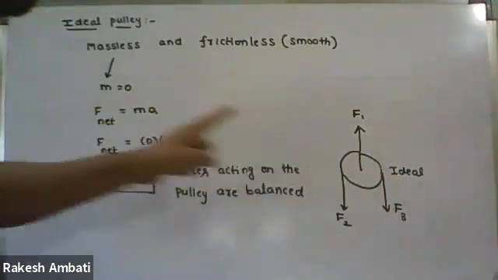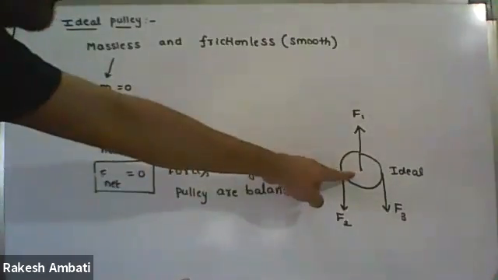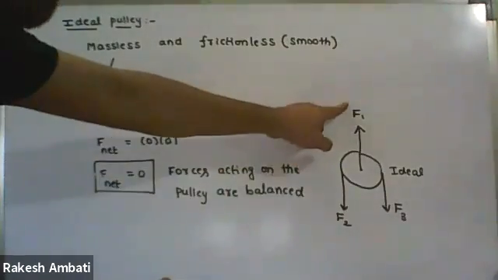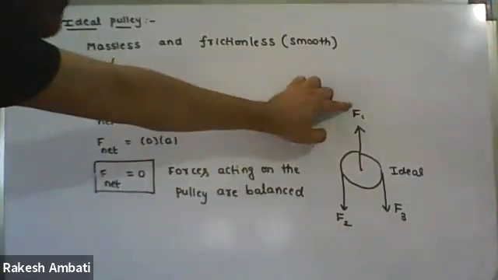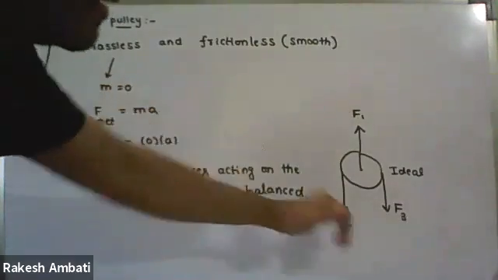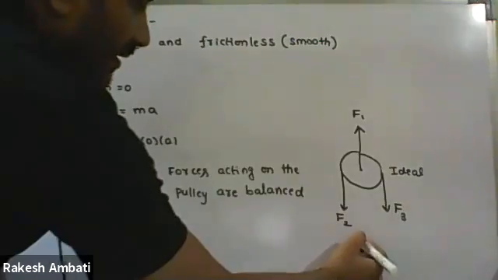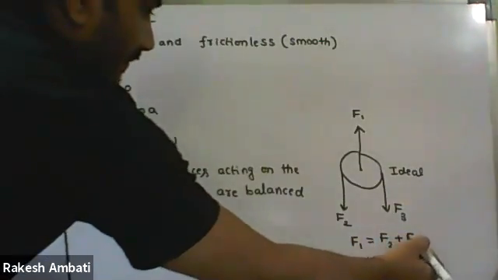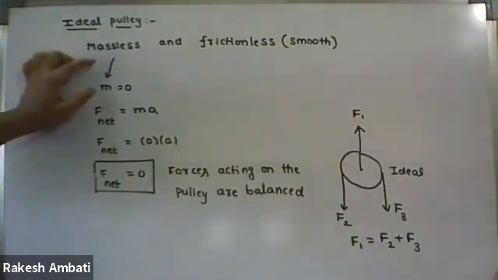So ideal means massless, which means the resultant force acting on the pulley is 0. No resultant force means the forces will be balanced. Forces are balanced means upward forces are balanced by downward forces. Then what is the force equation? We get F1 equal to F2 plus F3. So that is the meaning of massless pulley.